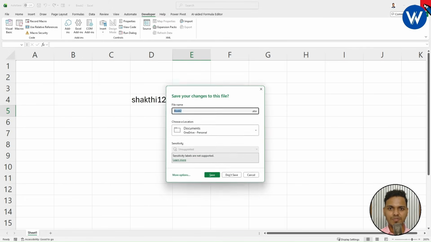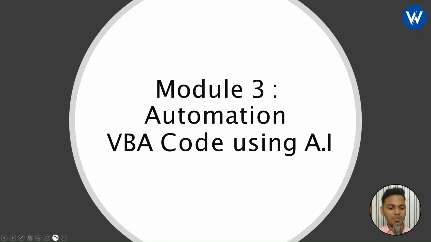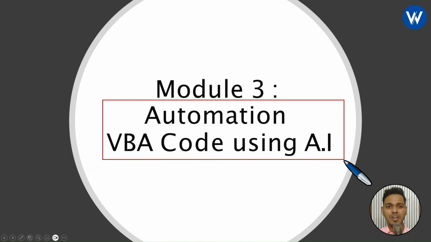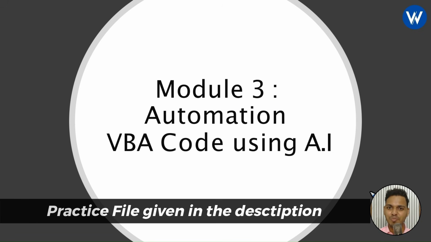Okay, close the file. So now with this, we are done with module 2. I hope it is clear, right? Now we are moving towards the last and final module of our AI masterclass, which is automation VBA code using AI. Let me tell you guys, this module is a completely advanced module. In this module 3, I will show you two different projects. If you are ready, then please make sure you practice along with me, because only when you practice will you understand the concept in detail, right?